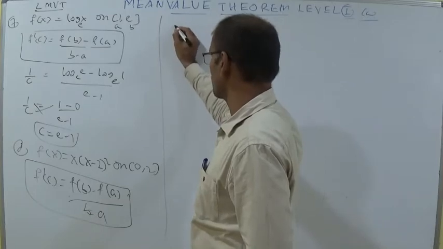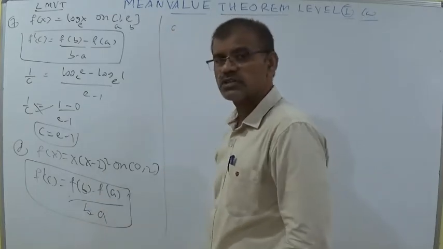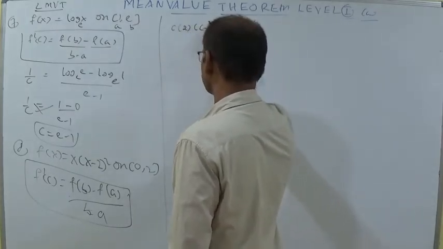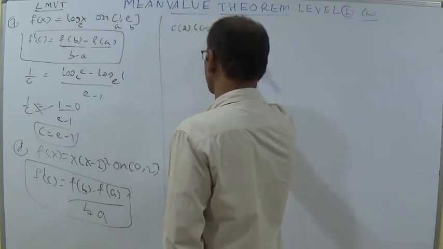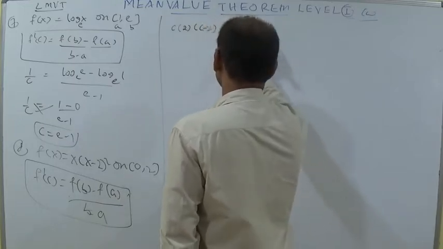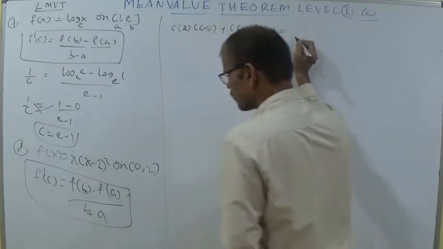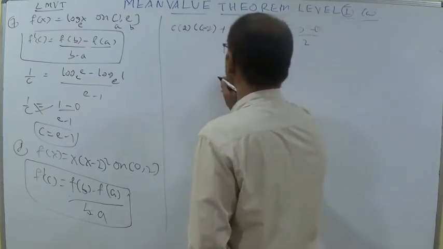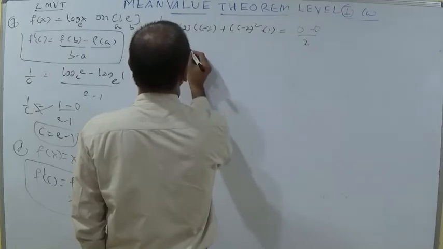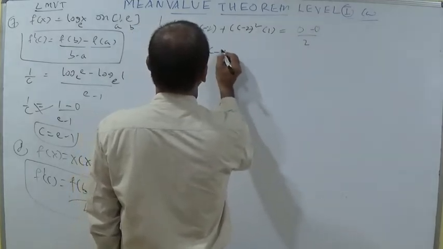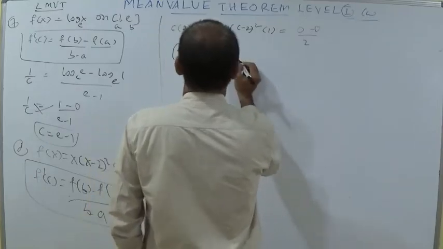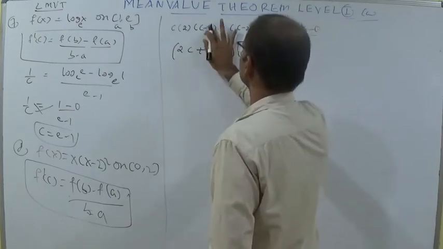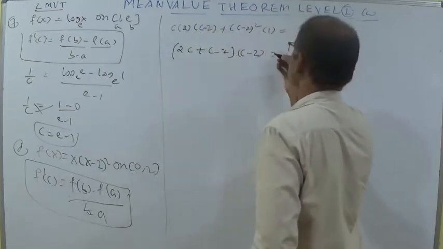Now you calculate f dash c. f of x is equal to x into (x minus 2) whole square. Using uv dash plus vu dash, this is c into 2 into (c minus 2), that is uv dash. Next vu dash: (c minus 2) whole square into 1, is equal to f of b minus f of a by b minus a, that is 2 minus 2 becomes 0, minus 0, by 2. So now you can say that 2c into (c minus 2) plus (c minus 2) whole square, taking c minus 2 common.